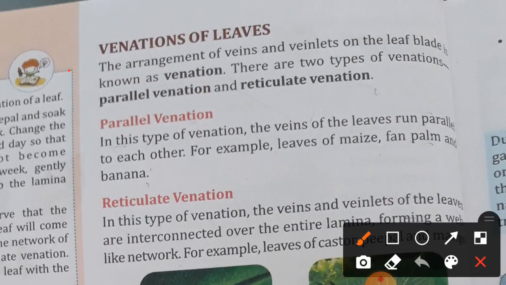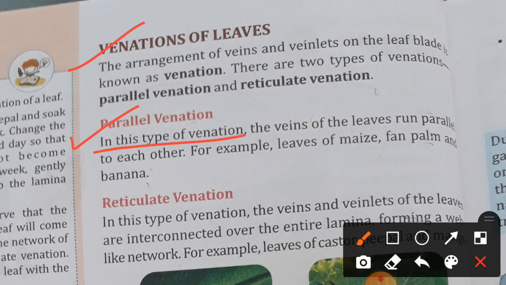Venation of leaves. The arrangement of veins and veinlets of the leaf blade is known as venation. There are two types of venation, parallel venation and reticulate venation. So, the arrangement of veins and veinlets on the leaf is called venation. Now see parallel venation.